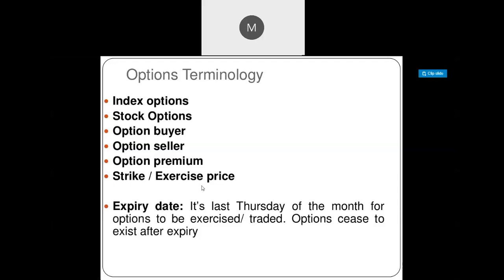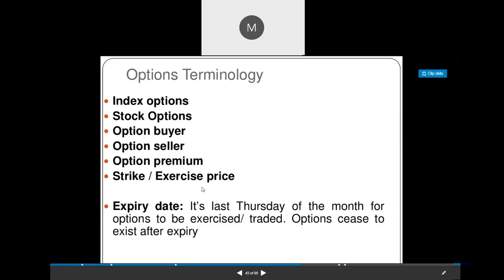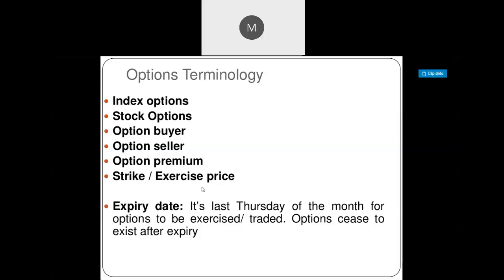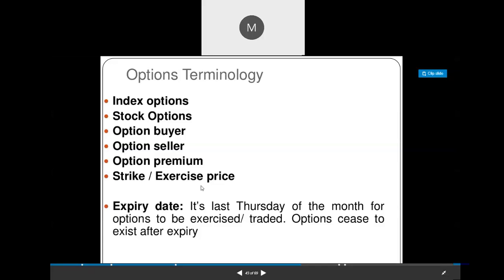Consider one stock, stock A. The current market price of stock A is 100 rupees. So I expect that in the future, in the next month, the market price of that particular stock will go up to 130. So I bet to the market that the market price of that particular stock will go up to 130. That 130 price is called strike price or exercise price.